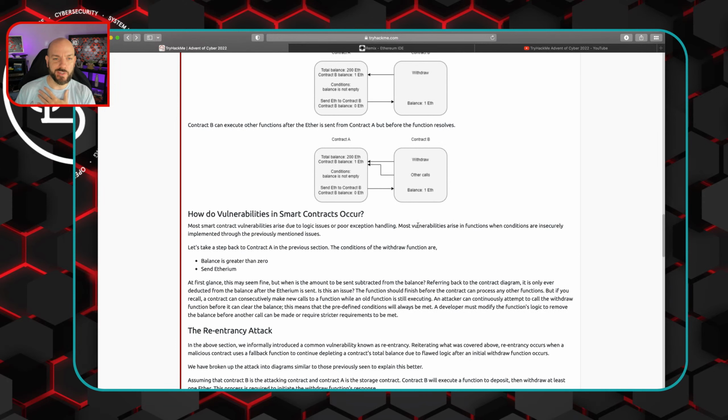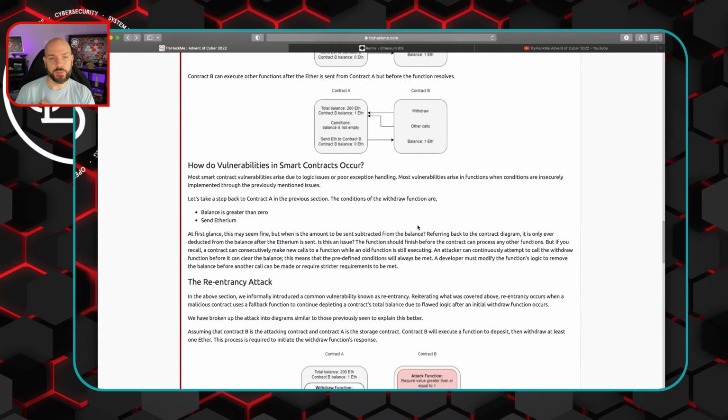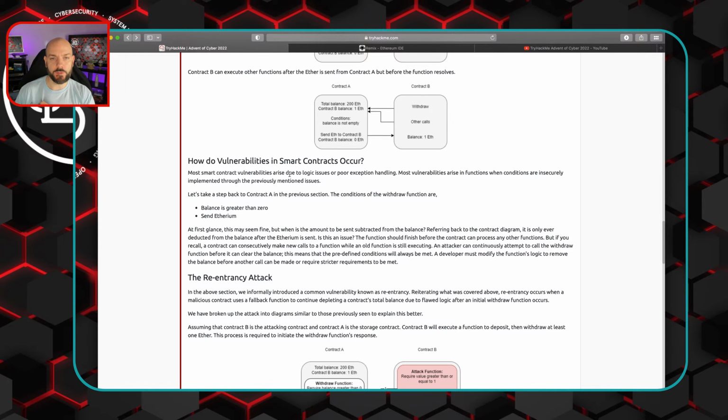So that's cool and all, but how do vulnerabilities in smart contracts occur? Most smart contract vulnerabilities arise due to logic issues or poor exception handling. So we're talking about being able to do something outside the bounds of what is supposed to be permitted, and then depending upon what the exception handling is, or the lack of it, you might be able to get another reaction. Most vulnerabilities arise in a function when conditions are insecurely implemented through the previously mentioned issues.